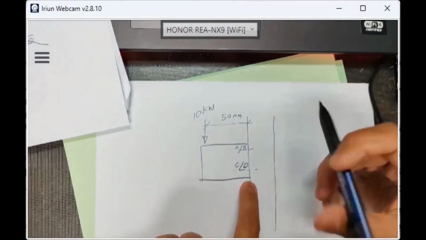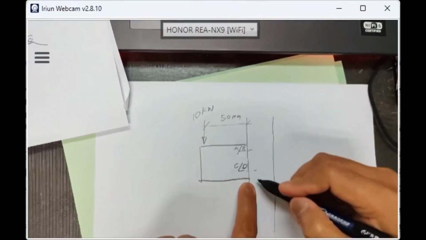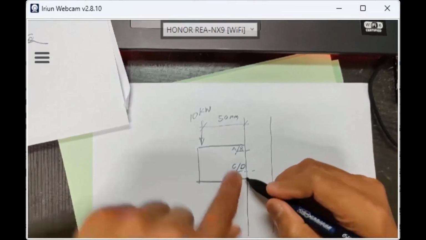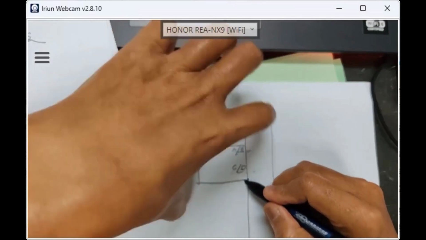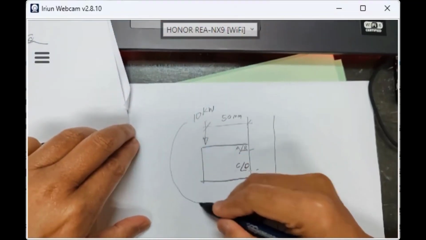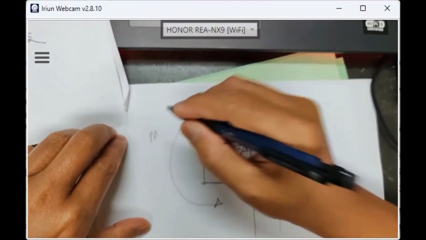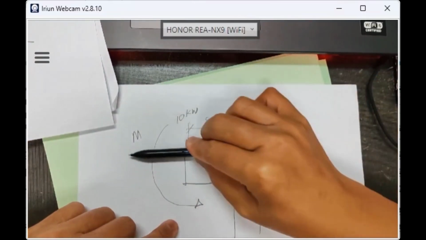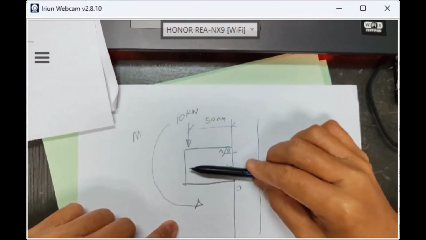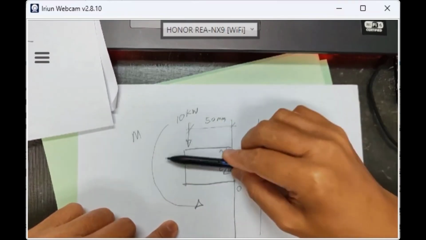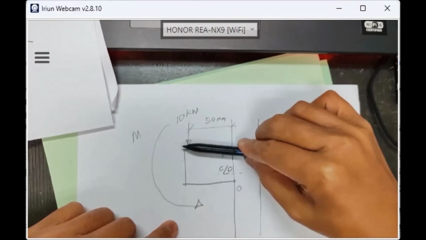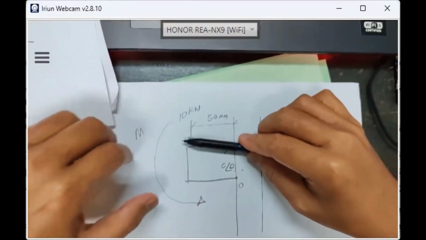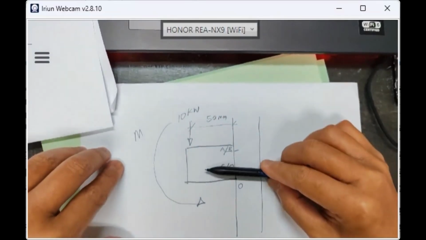Understand me? Let's say you have a pivot here, the pivot O. This 10 kilonewton at a distance of 50 millimeter produces a kind of turning moment like this. Right? So it means it tends to pull out the bolts A and B, and tends to pull out the bolts C and D. It gives a pull-out load, which means it's a tension load. It's not a shear load. It's a tension load. Also C and D, tension load.